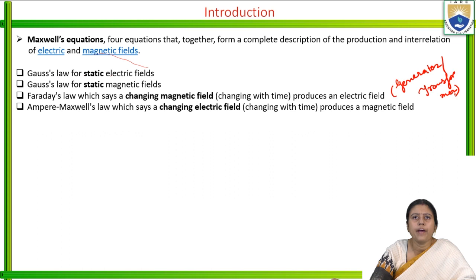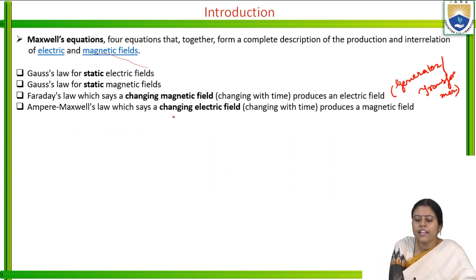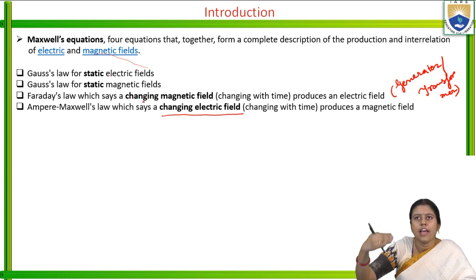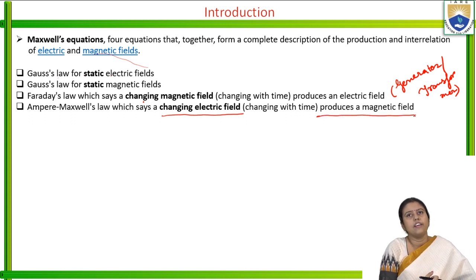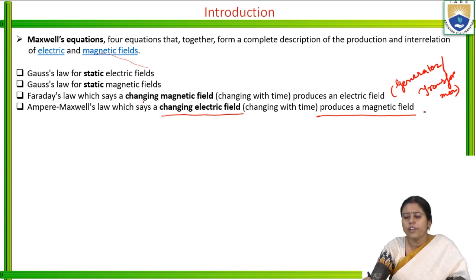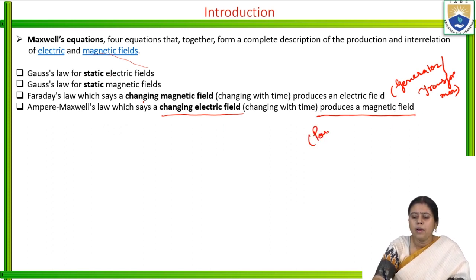And Ampere-Maxwell's law, or Ampere's circuital law, tells that a changing electric field produces a changing magnetic field. Here the electric field is time varying, which produces the magnetic field. So for power system applications, we are getting this in our power system applications.